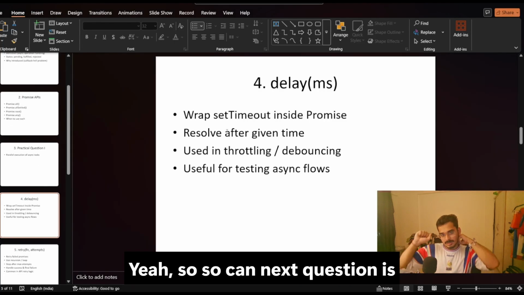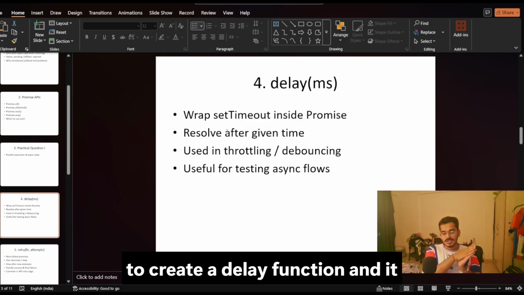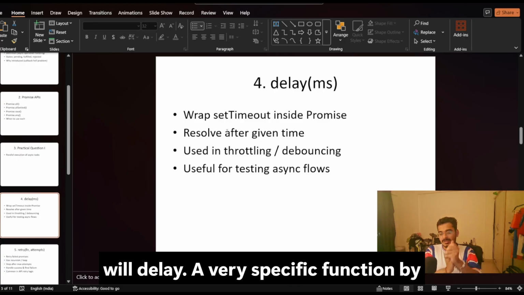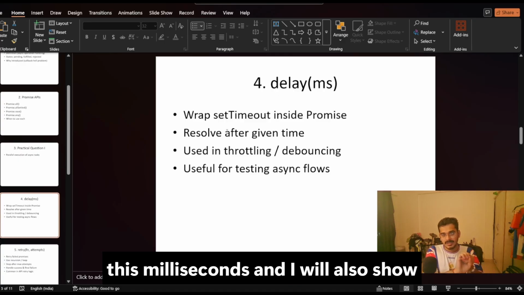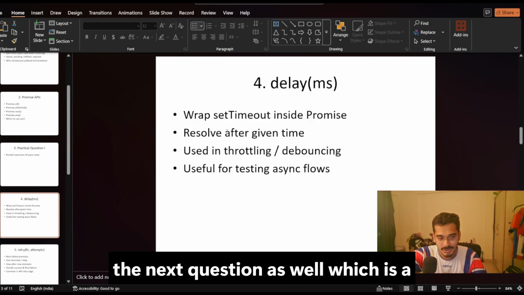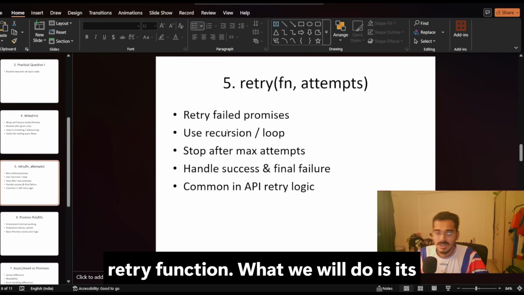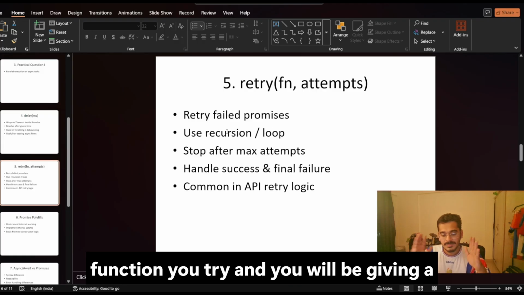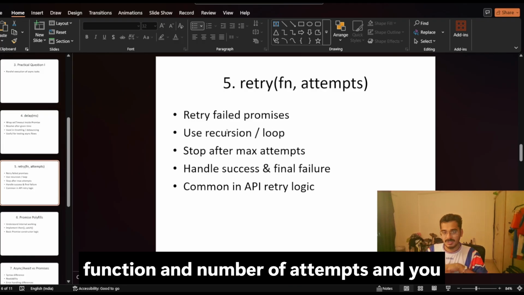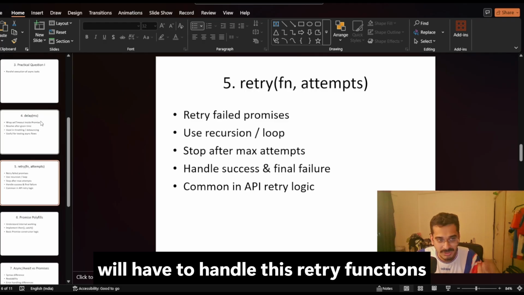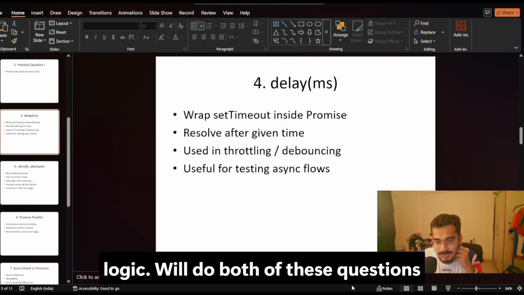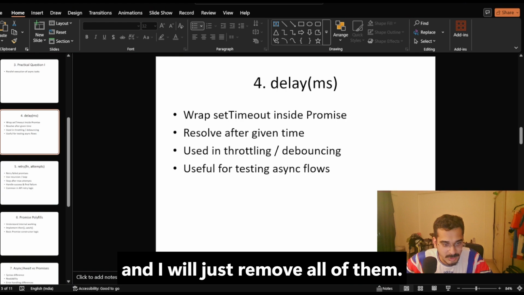The next question is to create a delay function, which will delay a specific function by this many milliseconds. I'll also show the next question, which is a retry function. You'll be given a function and a number of attempts, and you'll have to handle the retry function's logic. We'll do both of these questions.